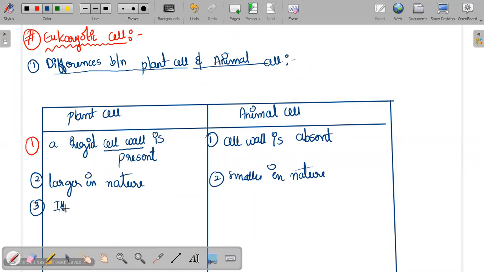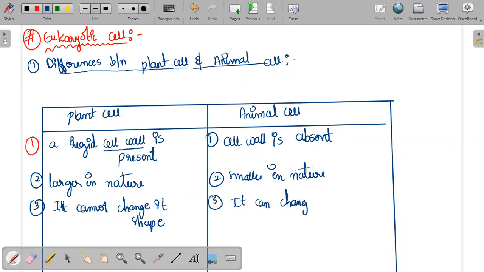Plant cell cannot change its shape. And animal cell can change its shape.